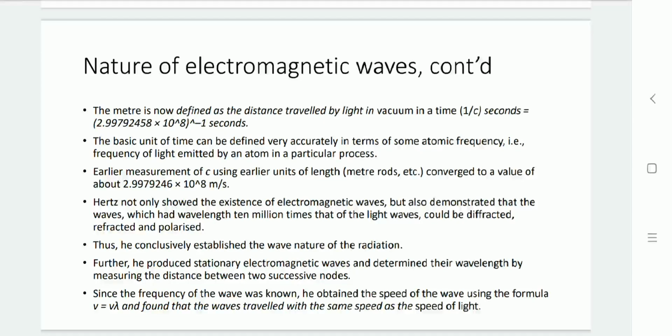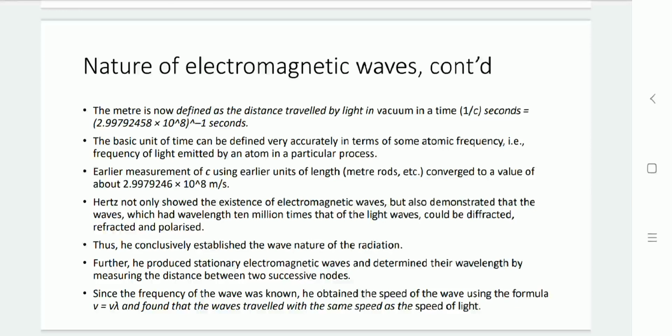We can take any one parameter as a reference and define the other quantity. Likewise, 1 meter distance can be travelled by light in vacuum in 1 upon c second. This time can give the accurate value of the frequency with which light is propagating further.